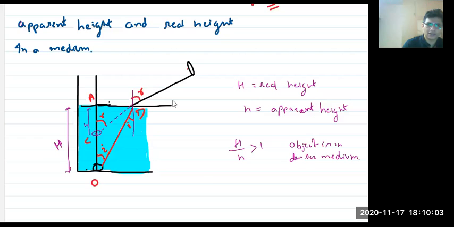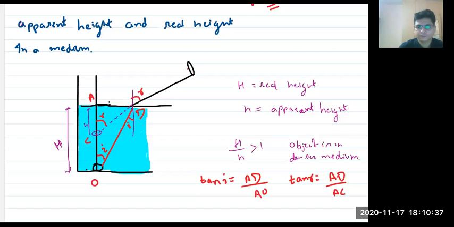What is tan I? It is AD by AO, step by step. And what is tan R? Tan R is AD by AC, yes or no?